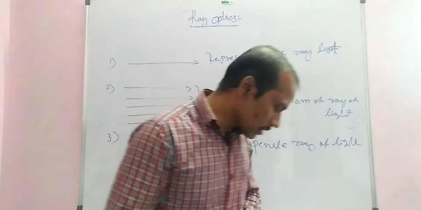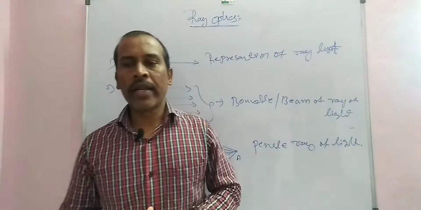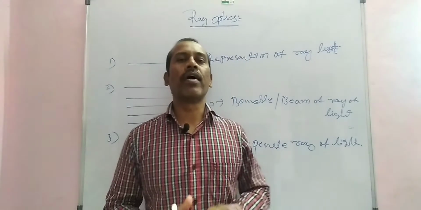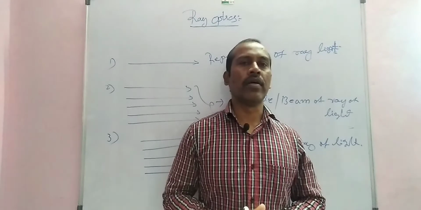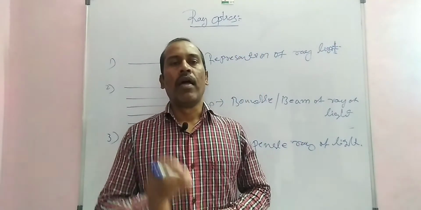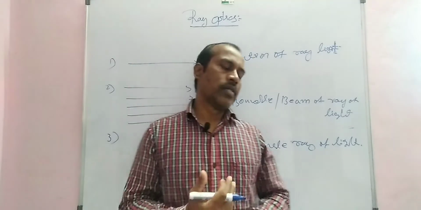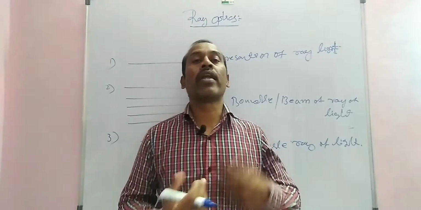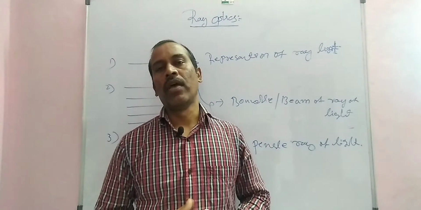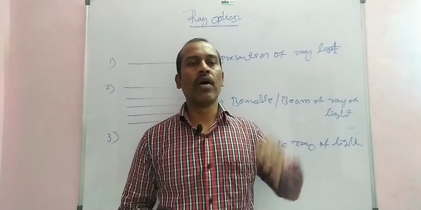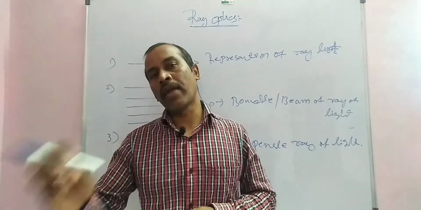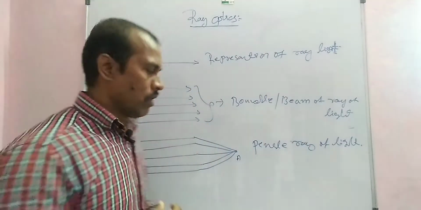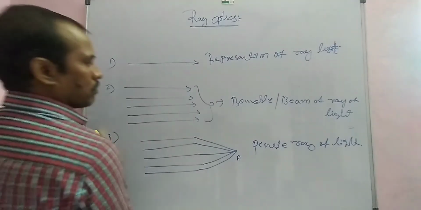Now first of all, when a light ray strikes the boundary of two media, part of the light turns back into the same medium. This light is called reflected light. The rest of the light passes from one medium to another medium. This light is called refraction of the light. Listen with diagrams.